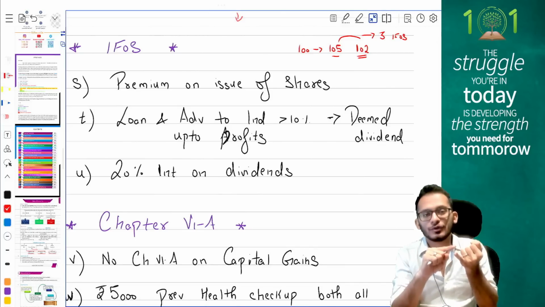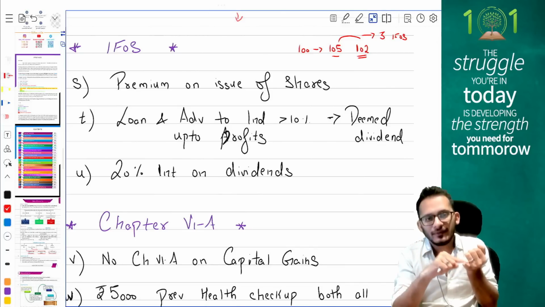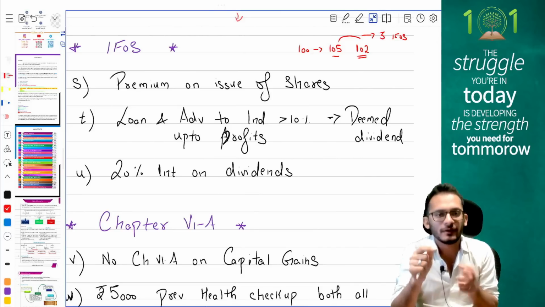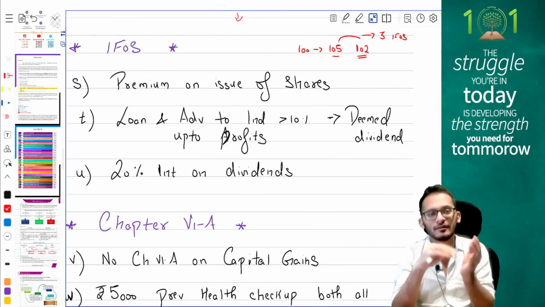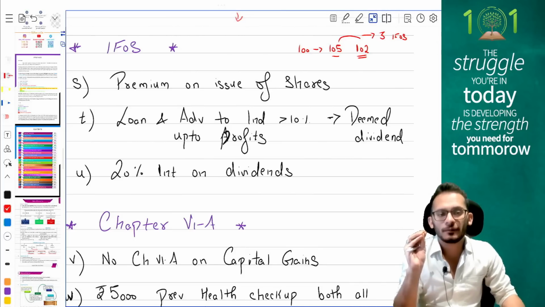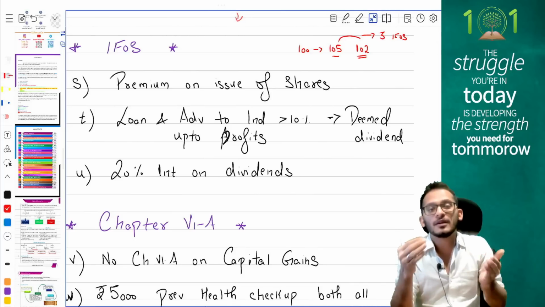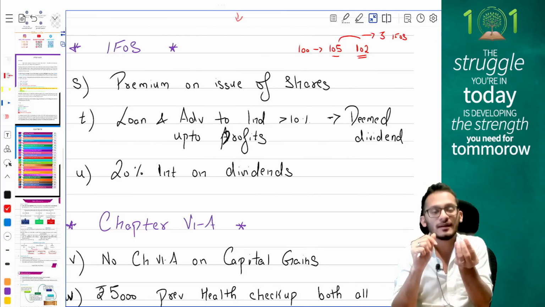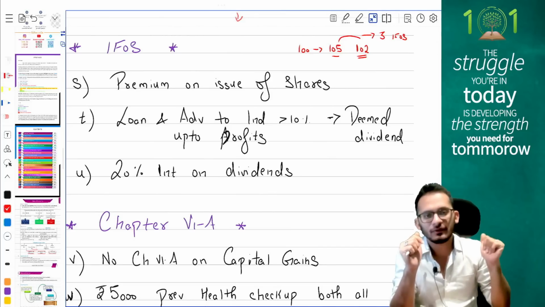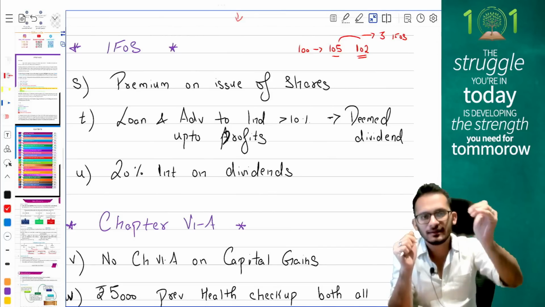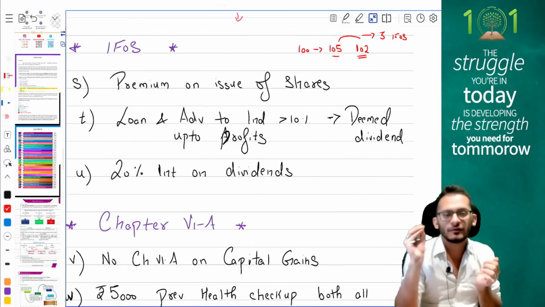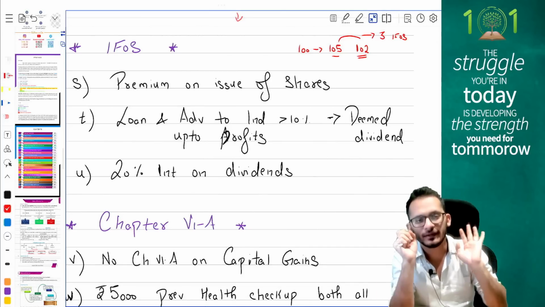Please notice, you should give a loan or advance. It should be a private company. The person getting the loan and advance should have at least 10% voting power. If all the three conditions are satisfied, then whatever loan you give will be taxable to the extent of the accumulated profits of the company. If the question says this loan or advance was given to someone else with whom the individual has a tie-up, basically this individual has more than 20% voting power or is indirectly getting the benefit of the loan and advance, then also it is a deemed dividend.